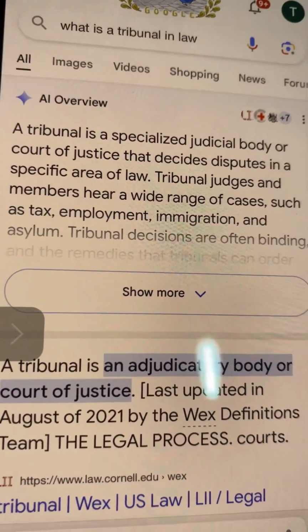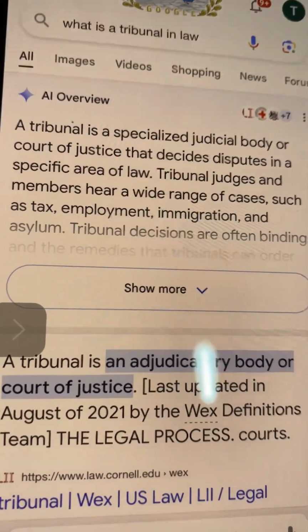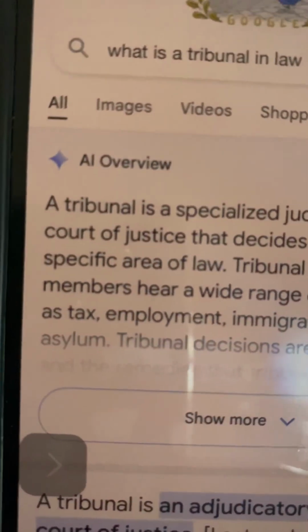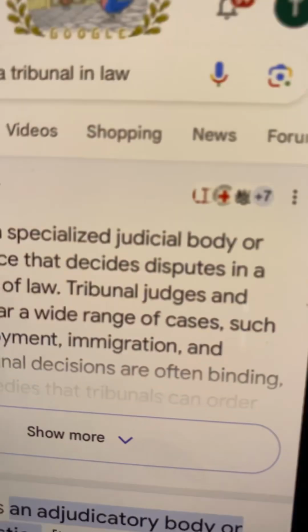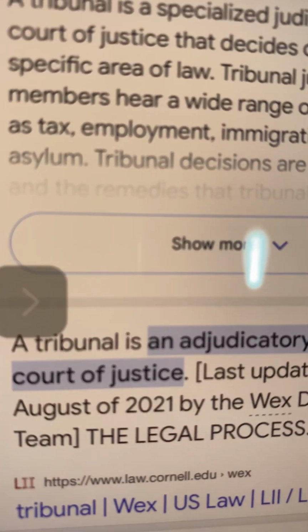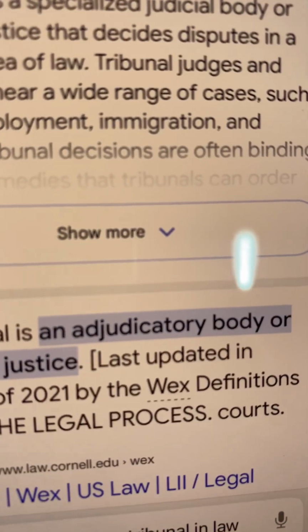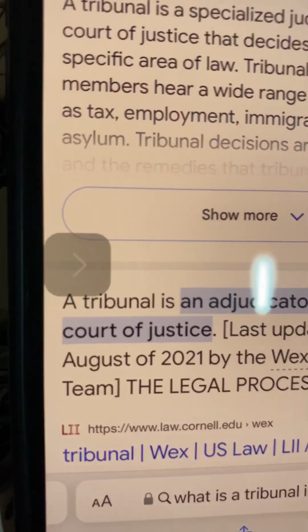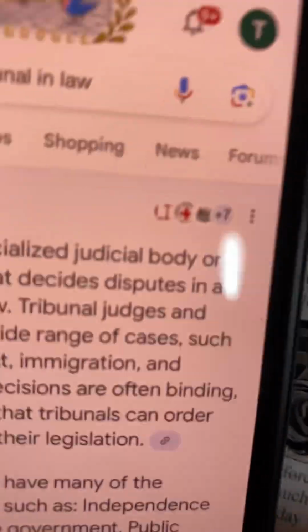Tribunal judges and members hear a wide range of cases such as tax, employment, immigration, and asylum. And here's the quick definition. A tribunal is an adjudicatory body or court of justice. So it's basically another type of court. They deal with specialized things.